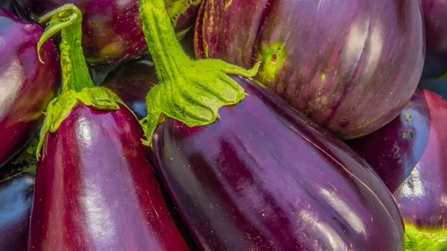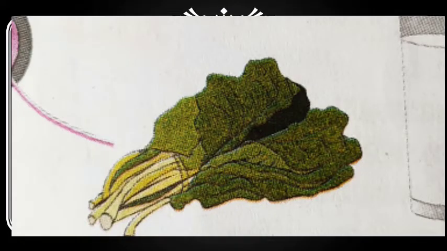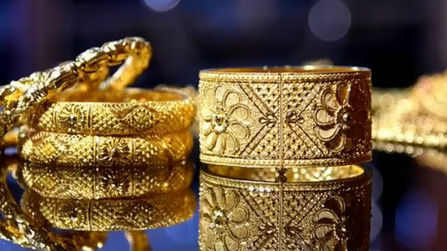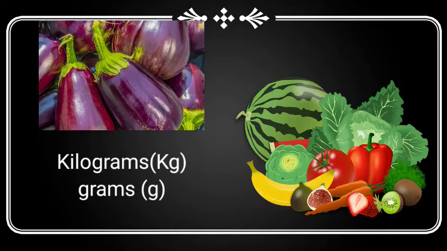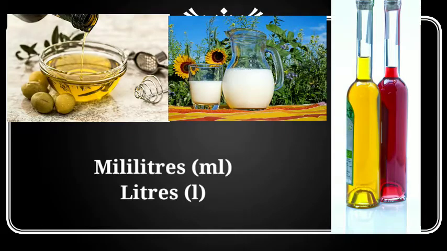First one, brinjal. Second, thread. Third, spinach. Fourth, milk. Fifth, gold. And the last one, cloth. Vegetables and fruits are measured in kilograms or grams, but many times leafy vegetables are measured in bunches and sometimes in grams or kilograms. Milk and other liquids are mainly measured in liters.